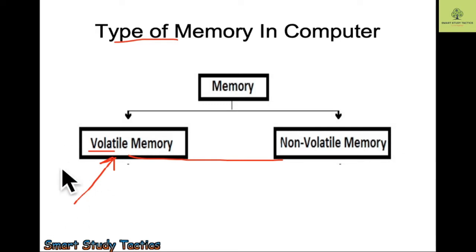Meaning the music you were playing was played in volatile memory, but the music file itself is still there where you started from the beginning, it was there only. That is known as non-volatile memory. So is this clear to all of you? It is short time, it is long time memory, as the human being has short time memory and long time memory. Remember this thing. These questions will be important for the DOEACC O level students also, those who are going to give the O level exam. These things are very important for them.